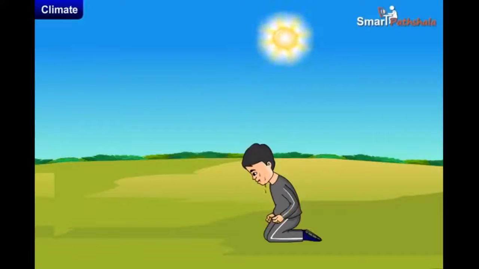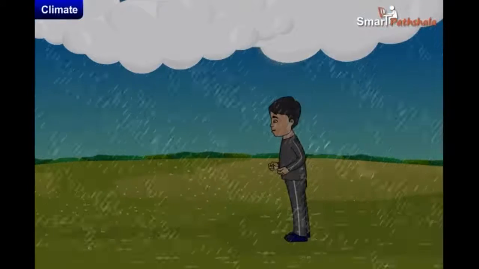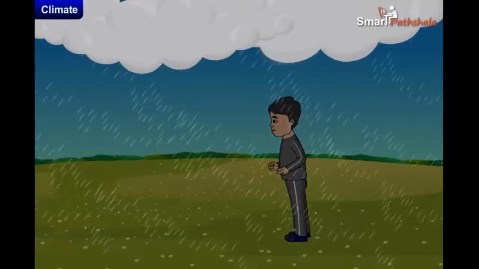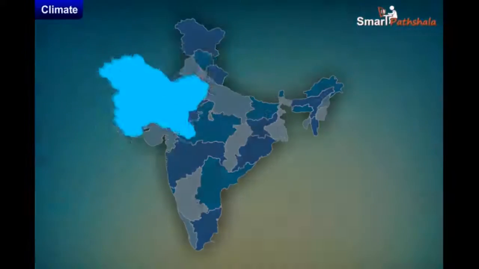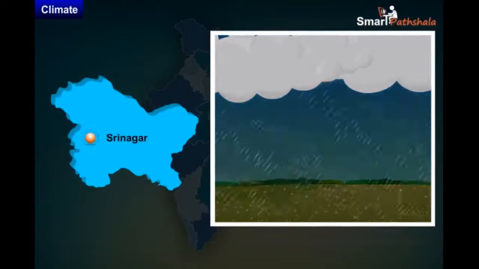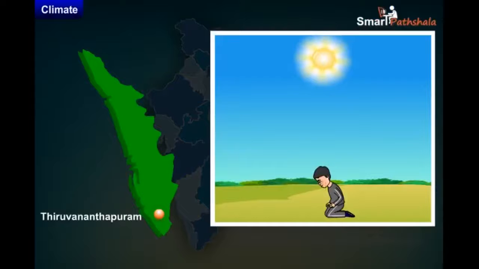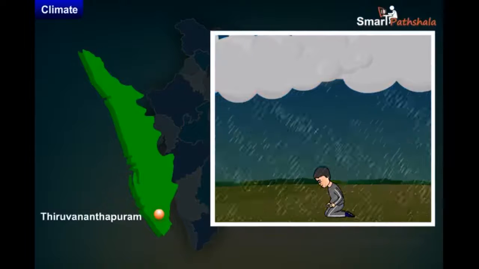If we find that the temperature at a place is high most of the time, then we say that the climate of that place is hot. If there is also heavy rainfall on most of the days in the same place, then we can say that the climate of that place is hot and wet. For example, the climate of Srinagar in Jammu and Kashmir is said to be moderately hot and wet for a part of the year, and the climate in Thiruvananthapuram in Kerala is said to be very hot and wet.